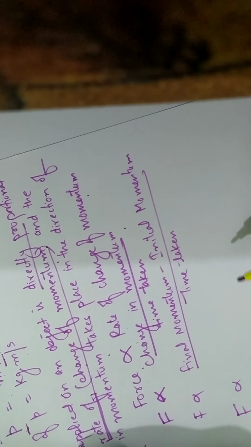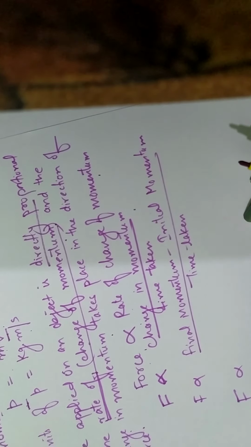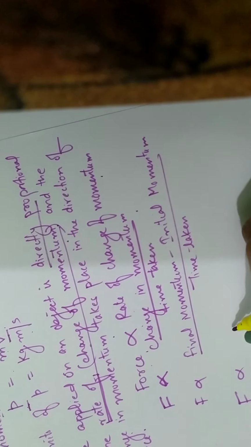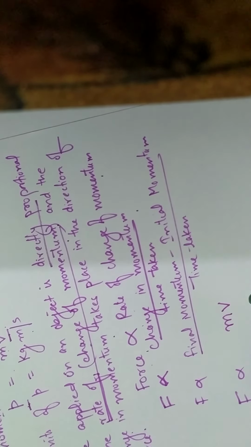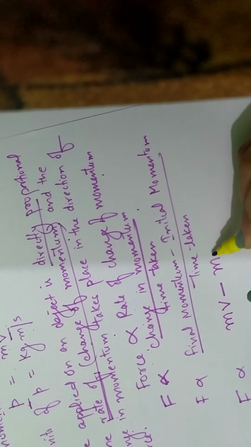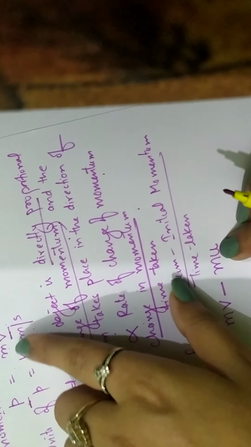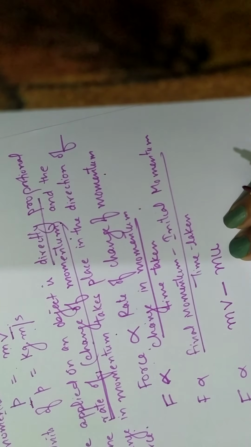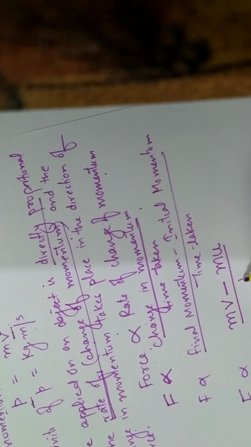Now what is final momentum? If the object is initially having velocity u and finally having velocity v, then, since momentum is mass into velocity, final momentum is mass into final velocity, and initial momentum is mass into initial velocity, divided by time taken.